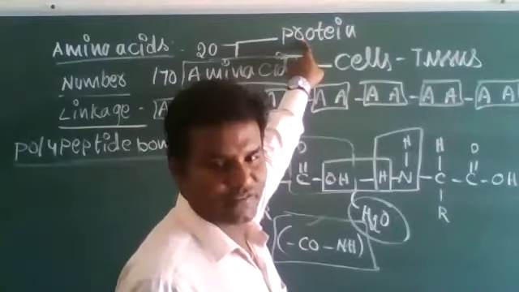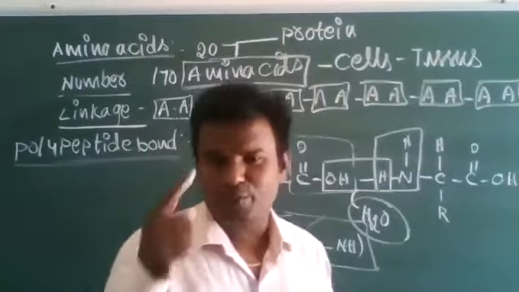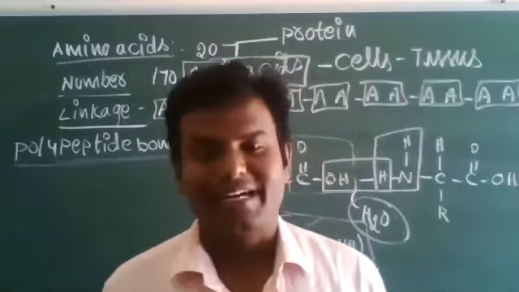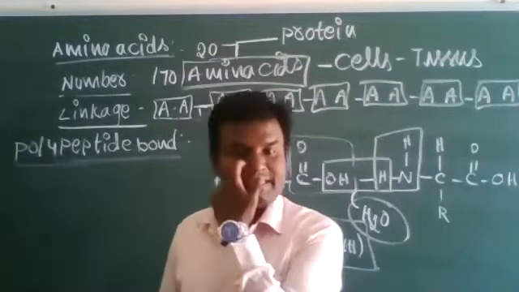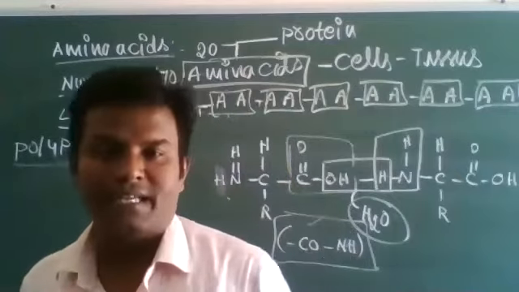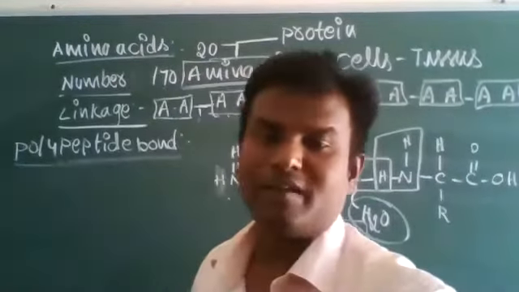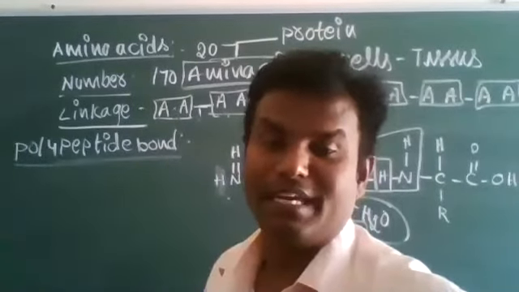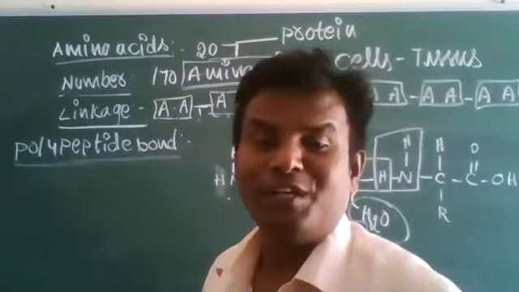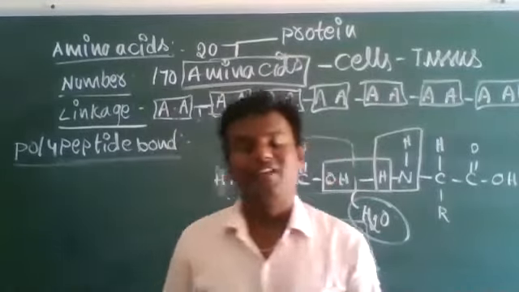A long polymer of protein. One protein molecule contains the naturally occurring 20 amino acids. The naturally occurring 20 amino acids combine together and form protein molecules in our body. In such a way, a number of protein molecules are formed throughout our life.